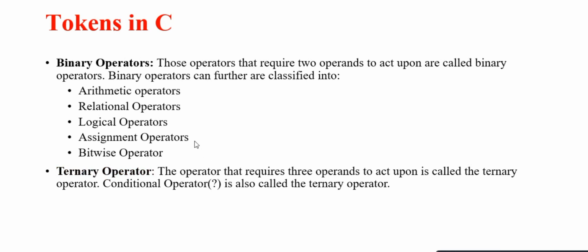Next one is binary operators. Those operators that require two operands to act upon are called binary operators. Binary operators can further be classified into arithmetic operators, relational operators, logical operators, assignment operators, and bitwise operators. Last one is ternary operator. The operator that requires three operands to act upon is called the ternary operator. Conditional operator is also called the ternary operator.